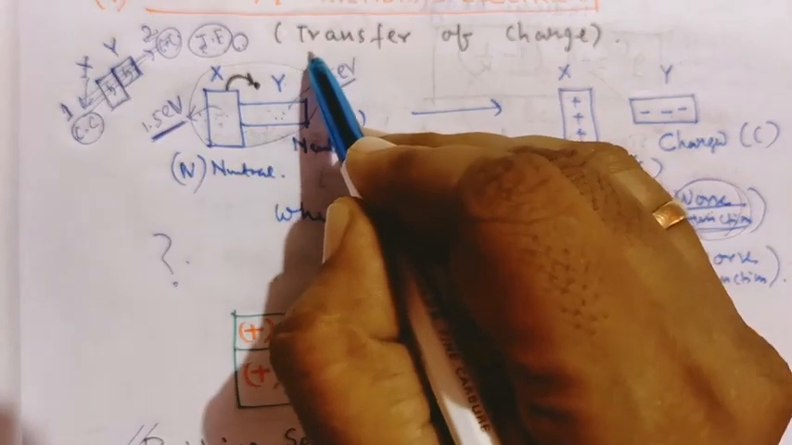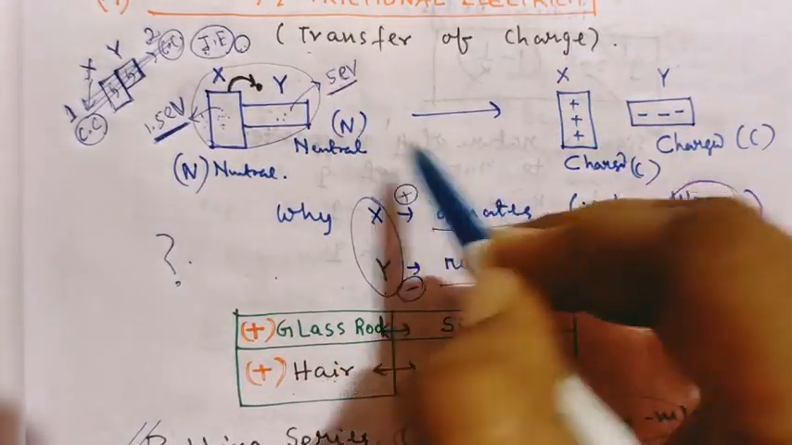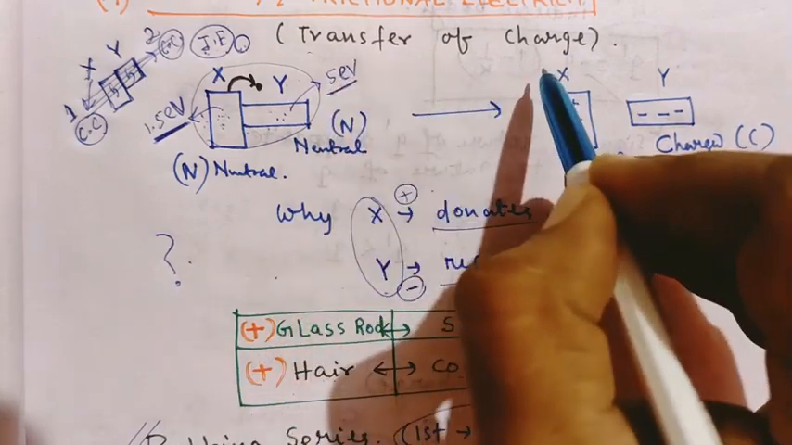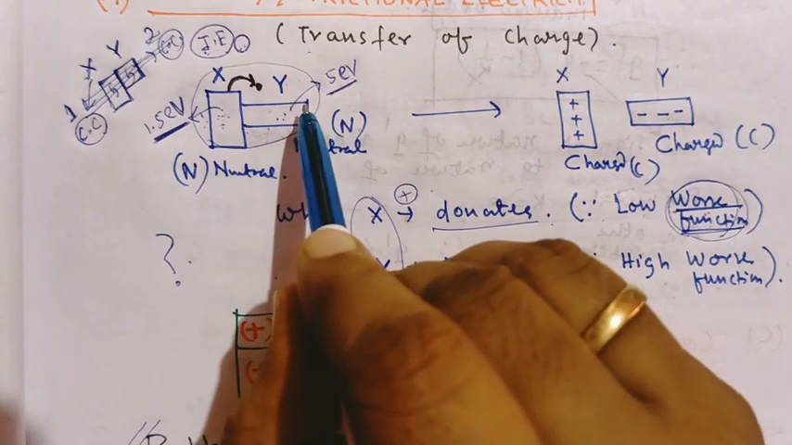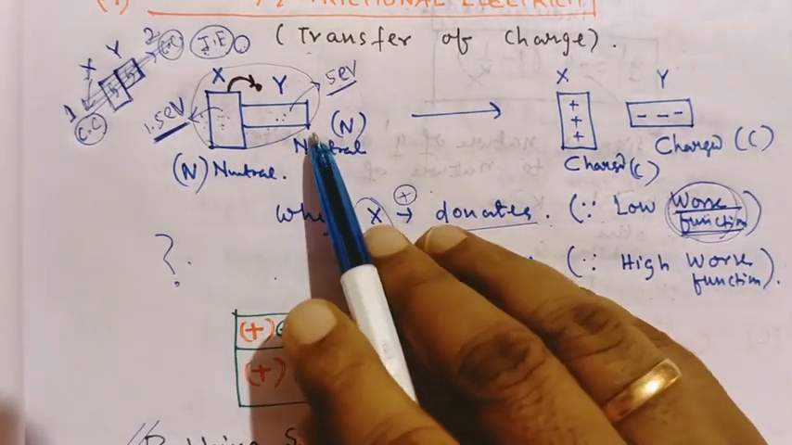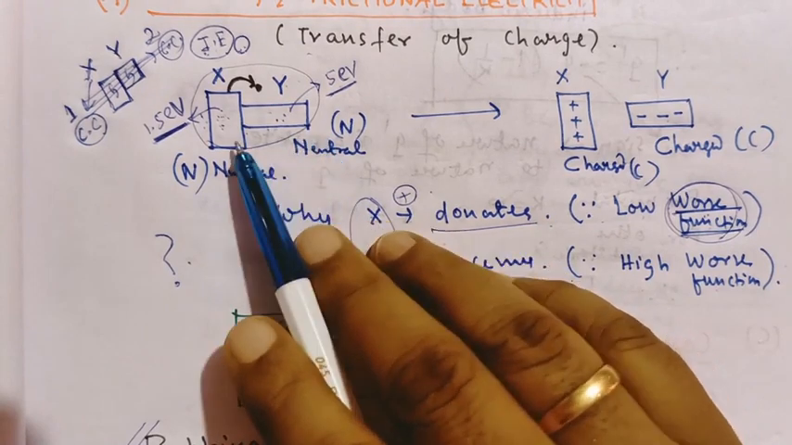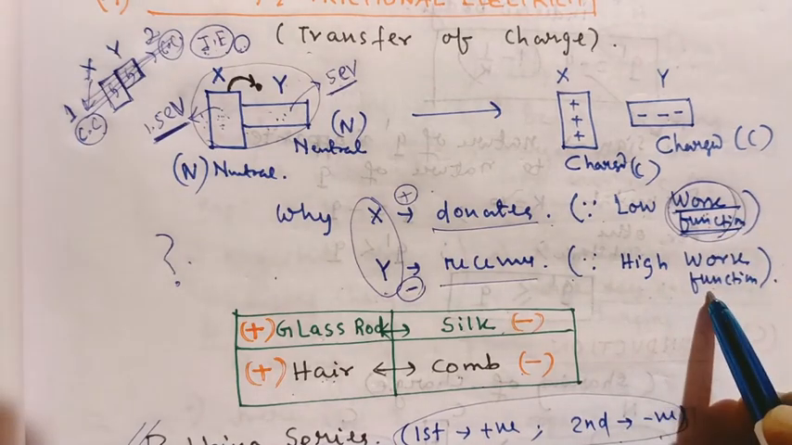The basic concept is that charge is developed due to transfer of charge. Here, electrons are transferred from one body to another body. The substance which donates electrons becomes positively charged. The one which accepts electrons becomes negatively charged. Which one will accept and which one will donate depends upon their work function.